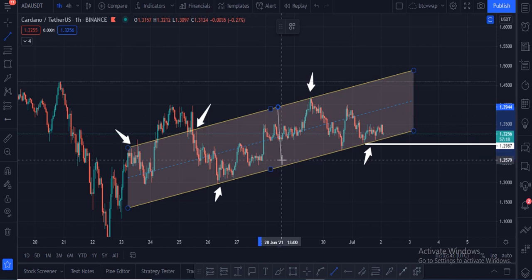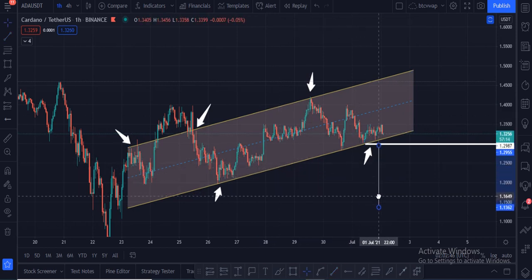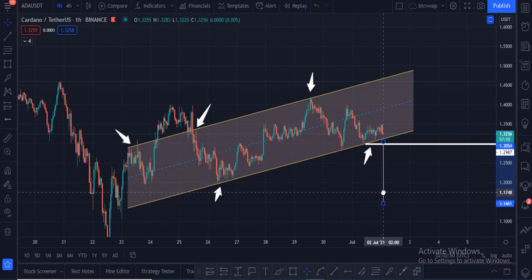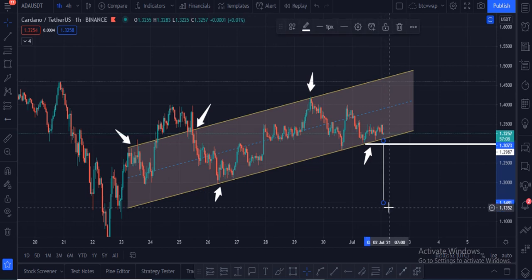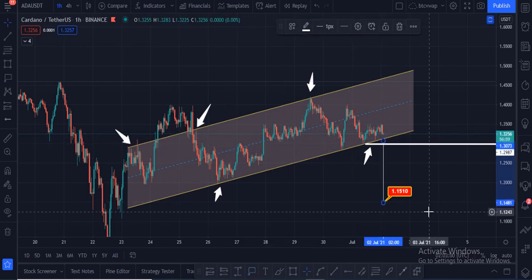Let me show you. If Cardano breaks this, the target will be like this. $1.14 will be the initial target for Cardano if it breaks this ascending channel towards the downside.